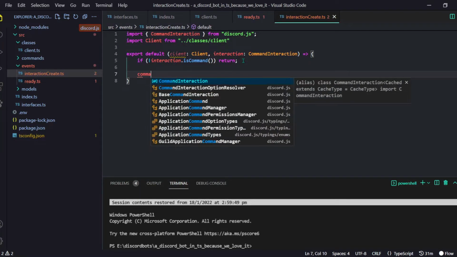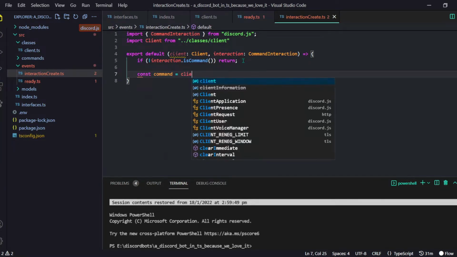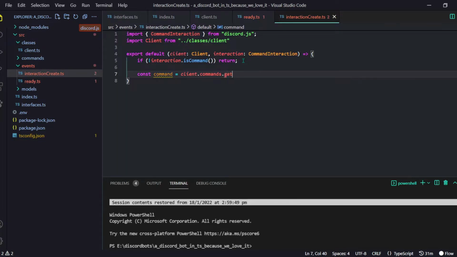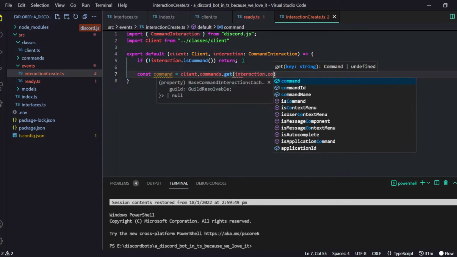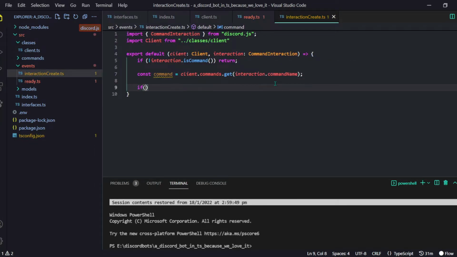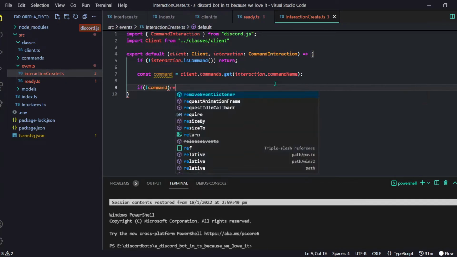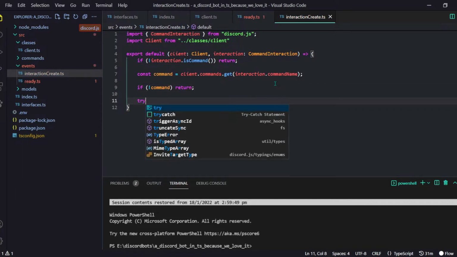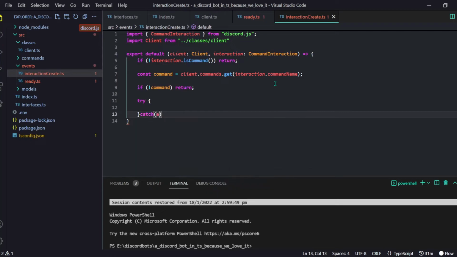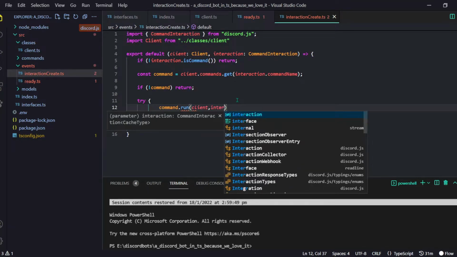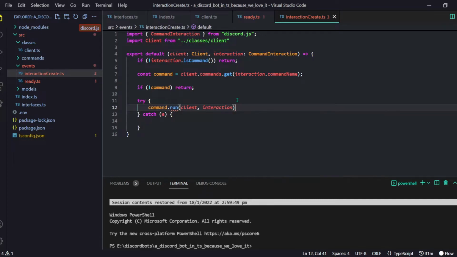Now we have to do const command is equal to client.commands.get, and then we will do interaction.commandName. Now we have to check if command exists. If command does not exist, then just return, don't do anything. Now let's add a try and catch block for some stuff. I will tell you later on. And then we have to do command.run, and we will provide some stuff like client and the interaction, and I guess that's all we need to provide right now.